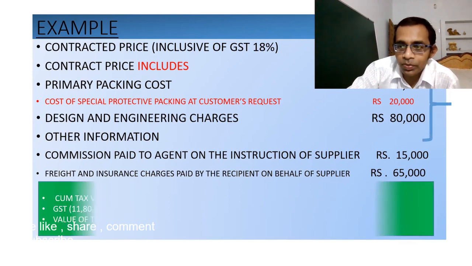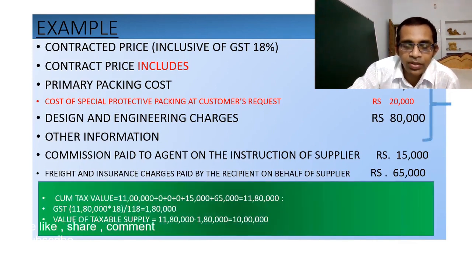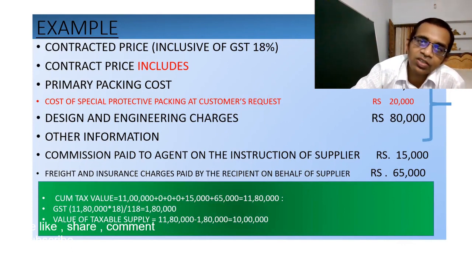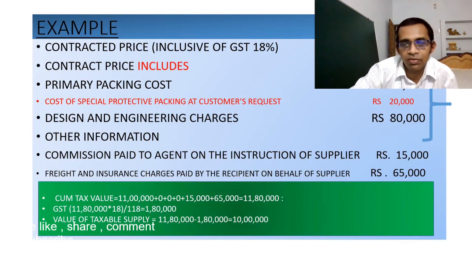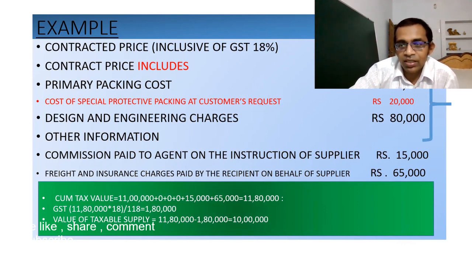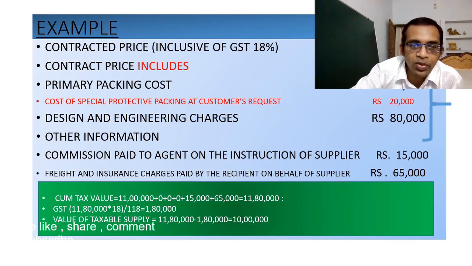Okay, so the taxable value will be, here you can see in the green slide, 11 lakh plus nil plus nil plus nil. Why? Because it has already been included as per the information of the question. Now we will add rupees 15,000 and 65,000, and here comes 11 lakh 80,000. And since the value is inclusive of GST, the GST component will be 11 lakh 80,000 into 18 divided by 118. So the GST will be 1 lakh 80,000.